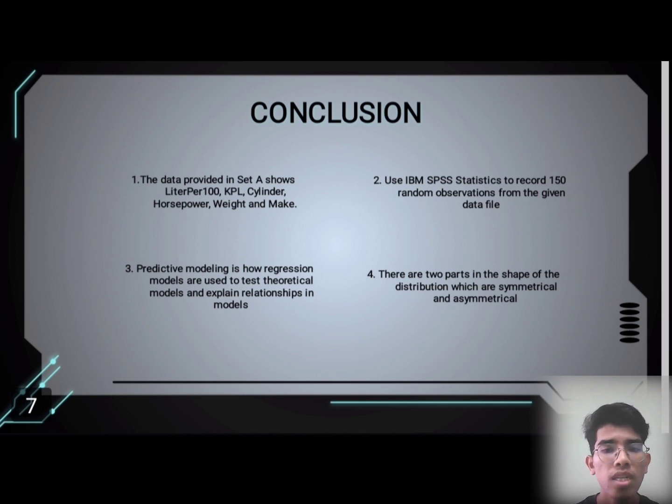Predictive modeling is how regression models are used to test theoretical models and explain relationships in models. Graphs are used to graphically identify confounding and patterns, and how different variable models are used to control for confounding. And lastly, there are two types in the shape of the distribution, which are symmetrical and asymmetrical.